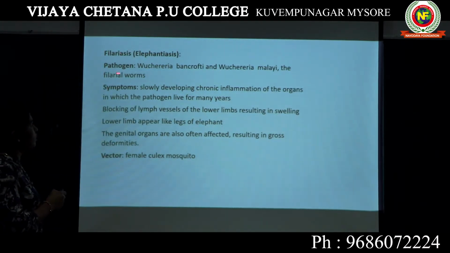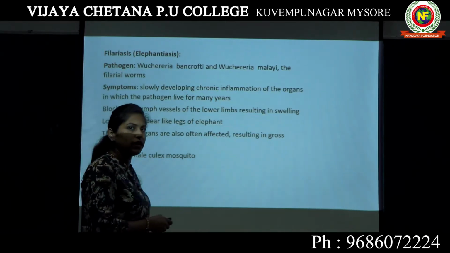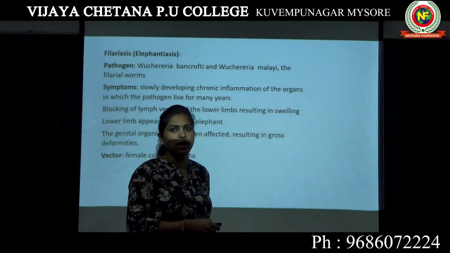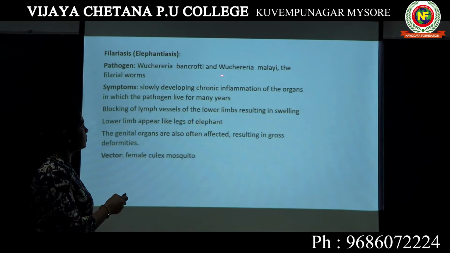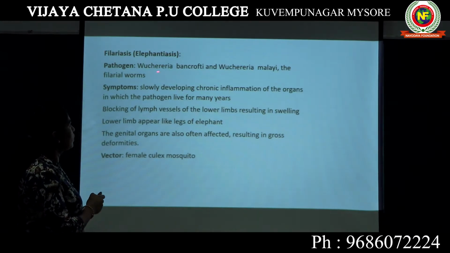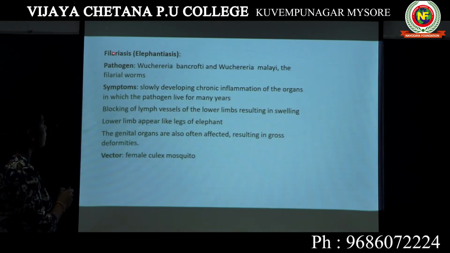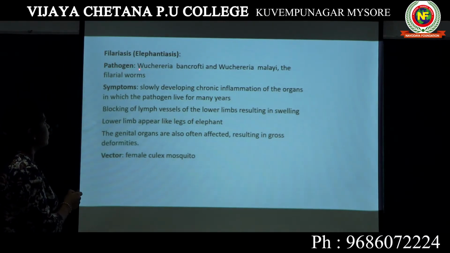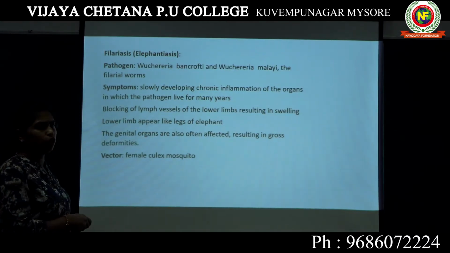Now the pathogens which cause this filariasis are known as Wuchereria bancrofti and Wuchereria malayi. They are the two helminths which cause this disease known as filariasis. Here you can see the pathogens causing this filariasis disease: Wuchereria bancrofti and Wuchereria malayi. They are the filarial worms.